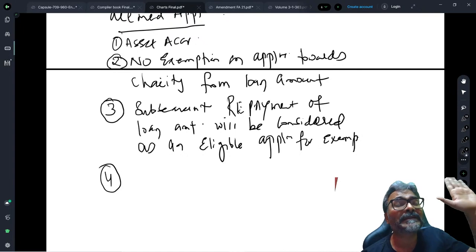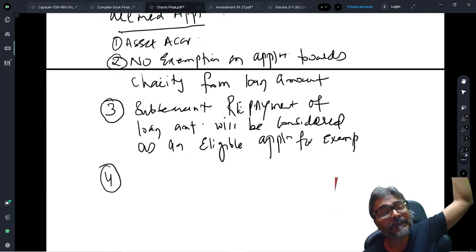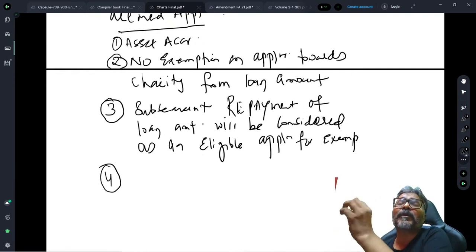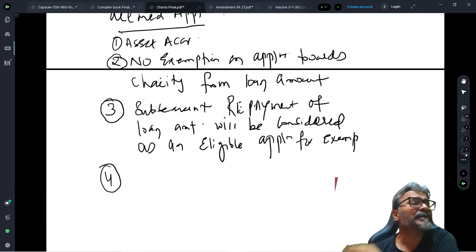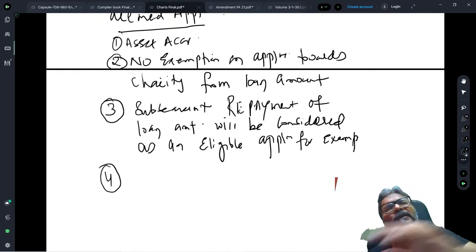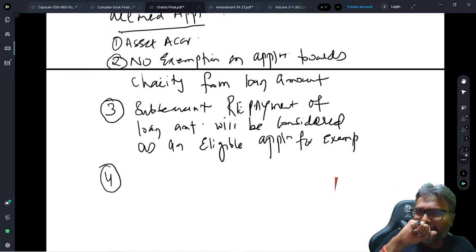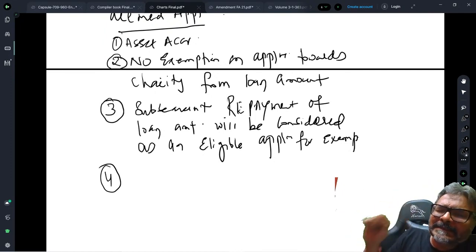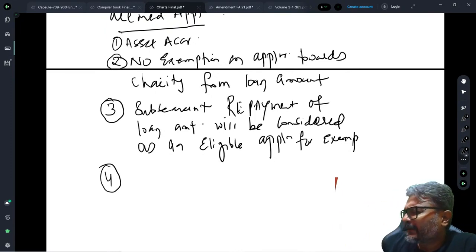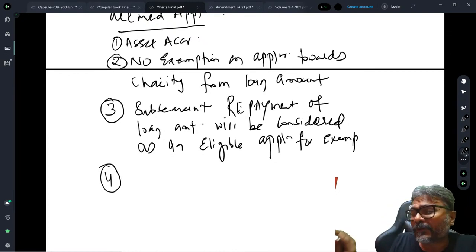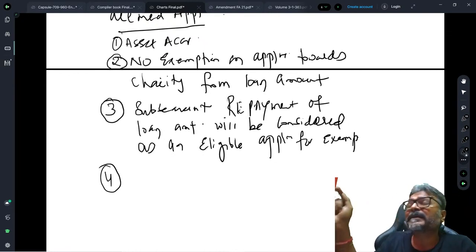That is what we discussed in the last year papers. But going forward from May 22 attempt, November 22 attempt and onwards, for which I find a very strong possibility of a question in the examination, any excess application done in the earlier years will not be considered as an eligible application for the purpose of exemption in the current year.